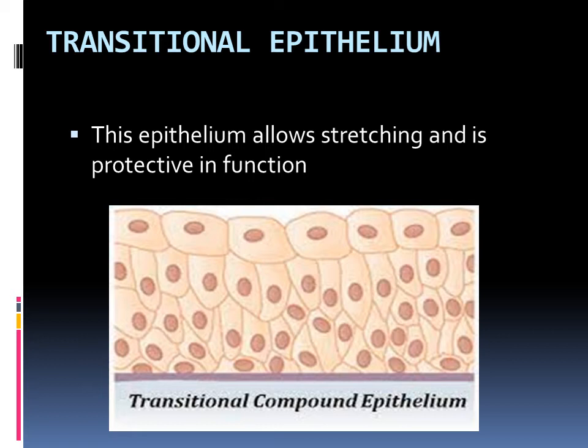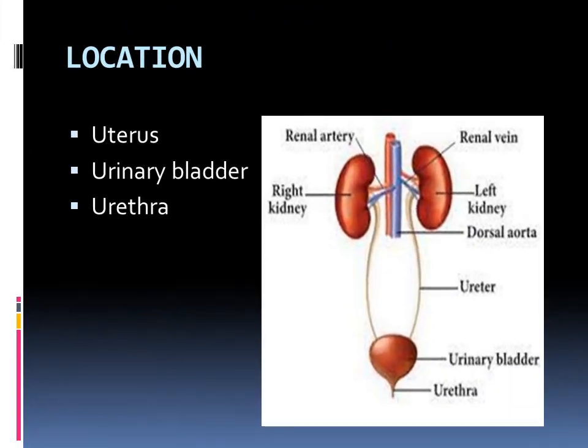Okay, this is a figure of the transitional compound epithelium. It is stretchable. Where is it located? Wherever we need elasticity, wherever the body has to stretch, in those areas this kind of transitional epithelial tissue is present. A few areas are mentioned here.